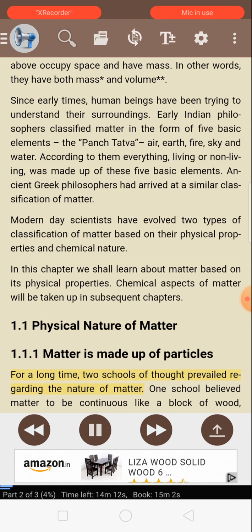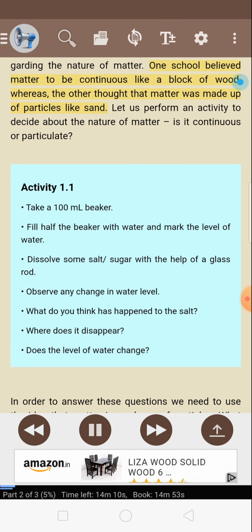For a long time, 2 schools of thought prevailed regarding the nature of matter. One school believed matter to be continuous like a block of wood, whereas the other thought that matter was made up of particles like sand. Let us perform an activity to decide about the nature of matter. Is it continuous or particulate?